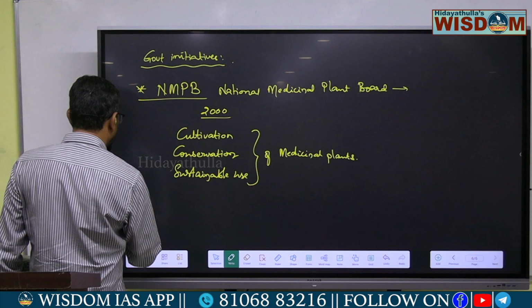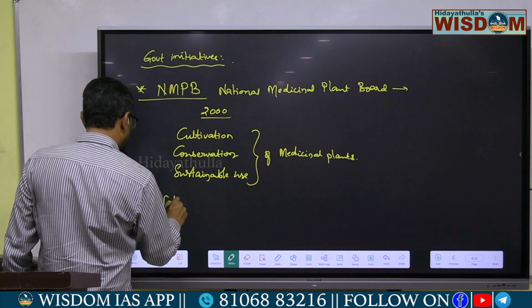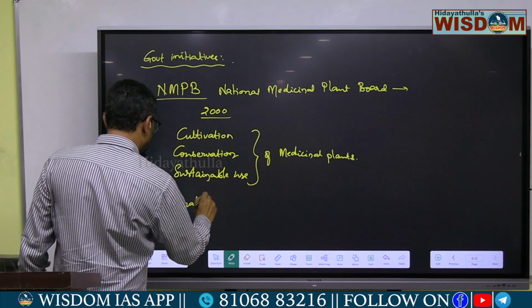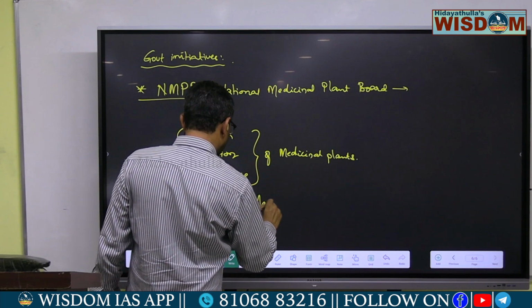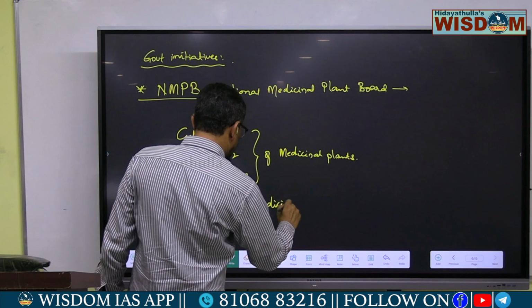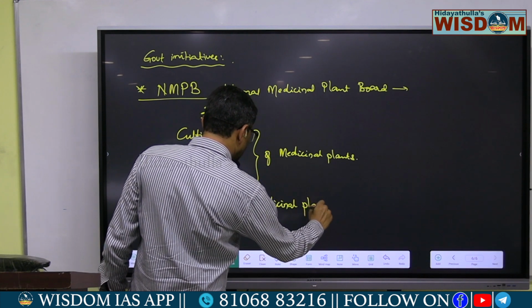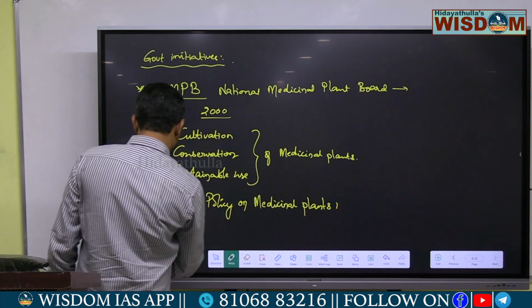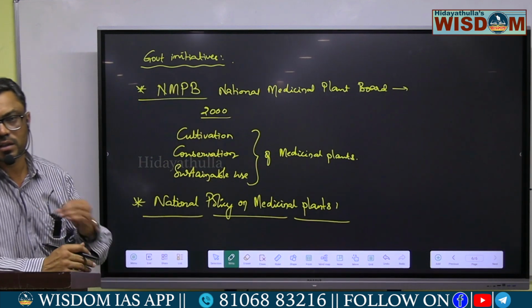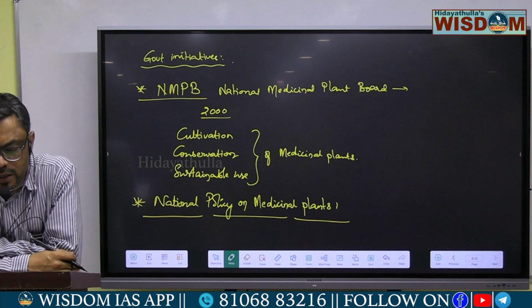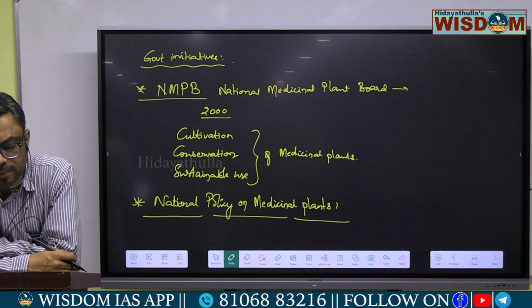A separate national policy on medicinal plants has been formulated.